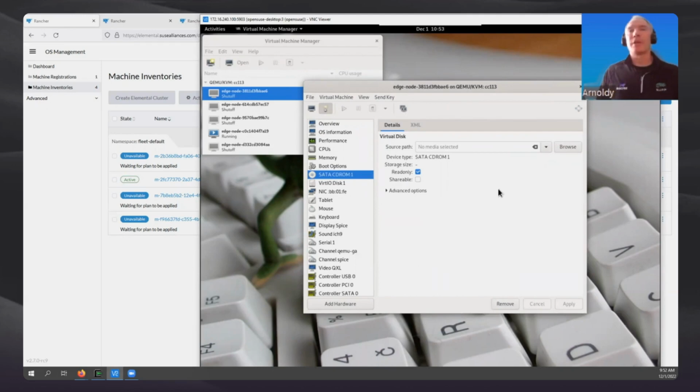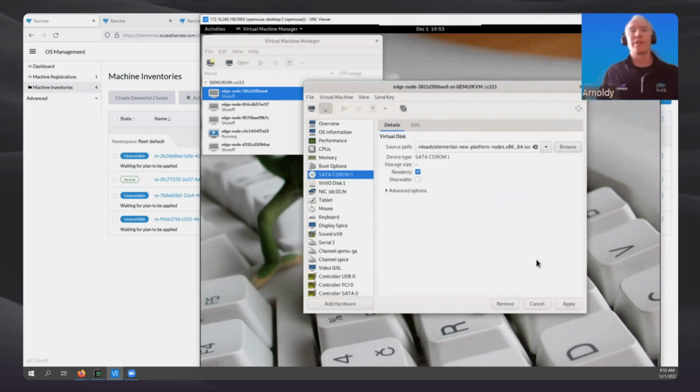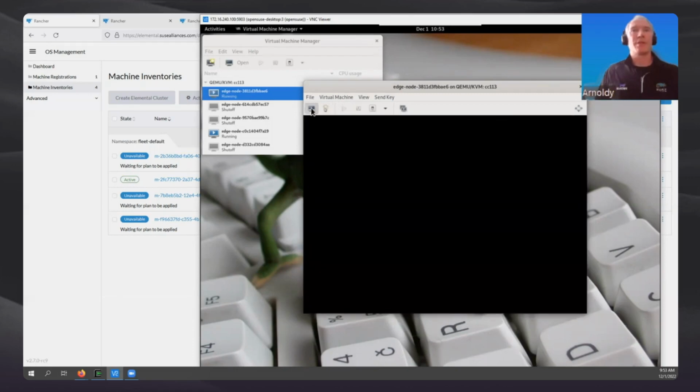To provision this node, I have 3 options. I can plug in a bootable USB drive. I can attach an ISO, which is what I'm going to do here. Or I could PXE boot this image onto this node. Then I simply press the power button and the provisioning begins.